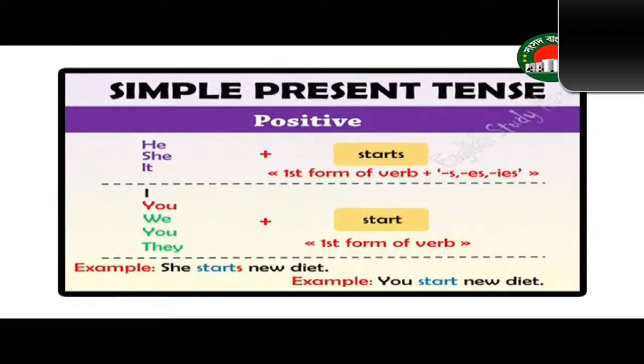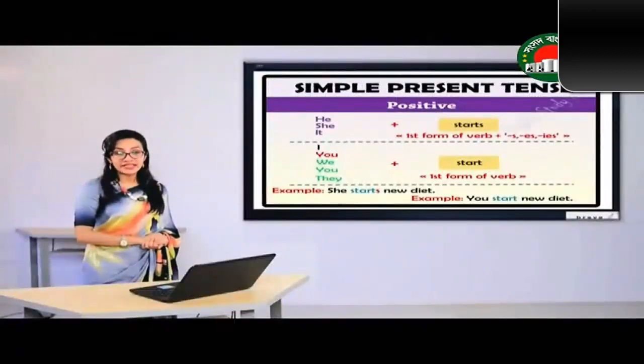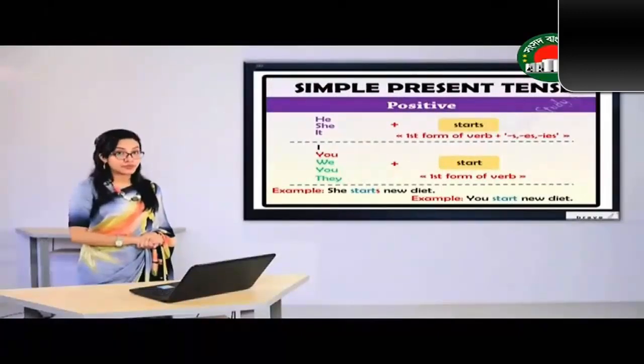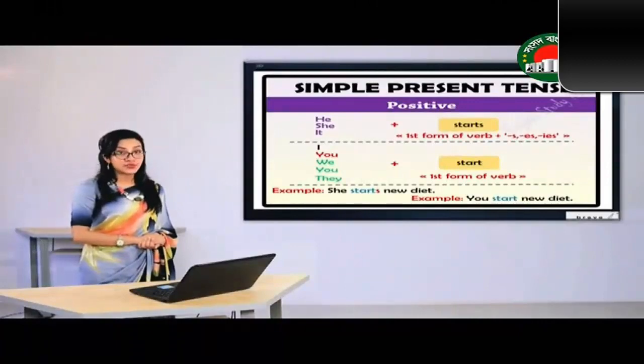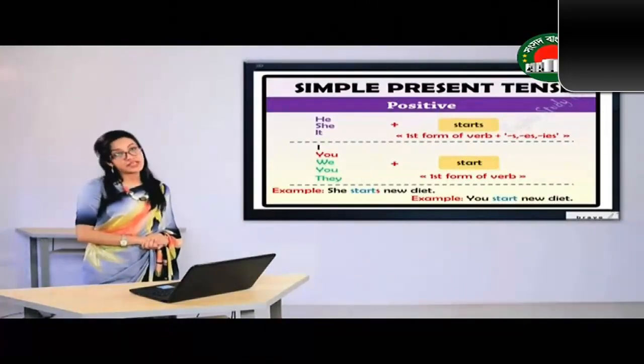Now, this is where many students make mistakes. Some of you sometimes do not use s or es at the end of the verb in simple present tense. But if you write in this way, the sentence will be incorrect.